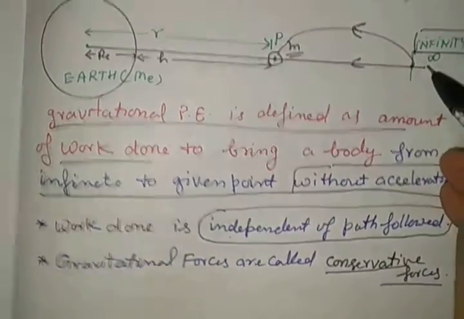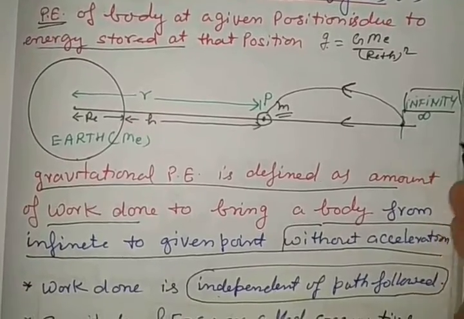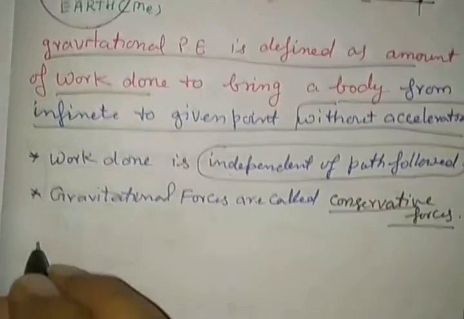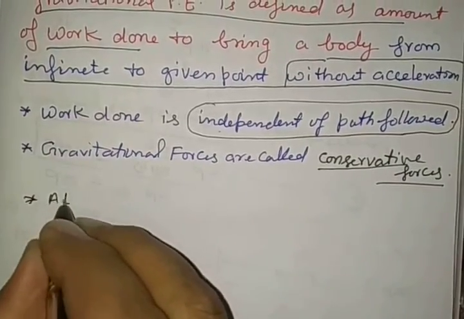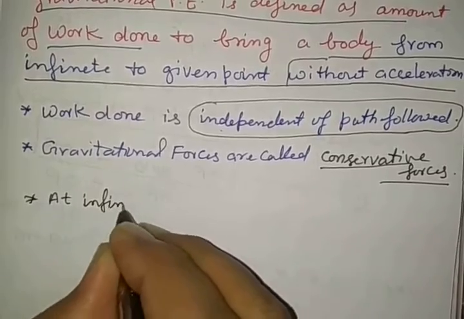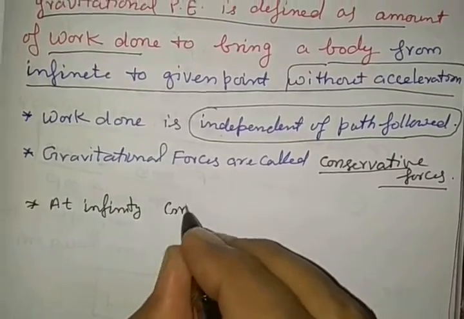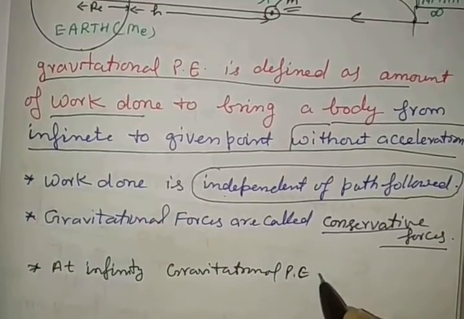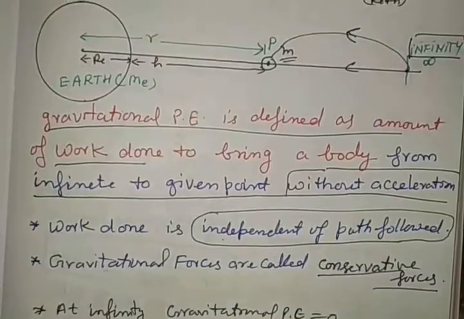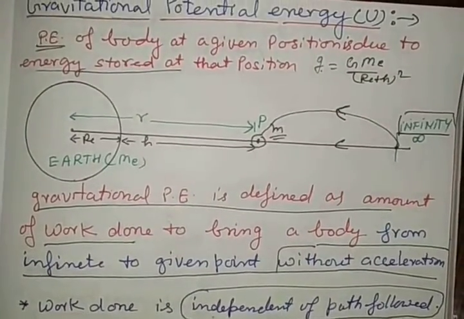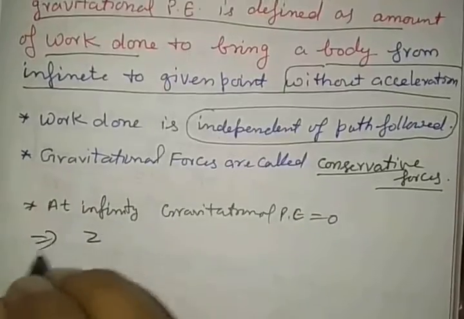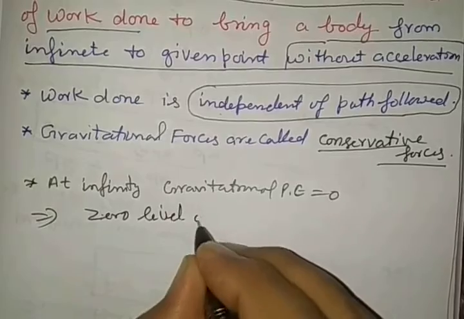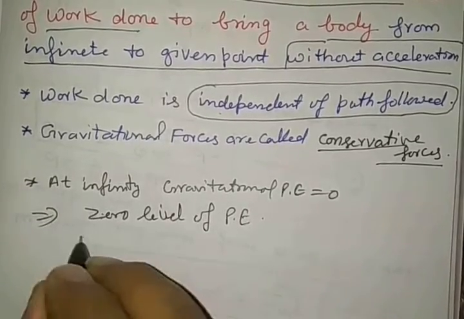One more thing is important. At infinity, the gravitational potential energy is 0. That is why it is called the zero level of potential energy.